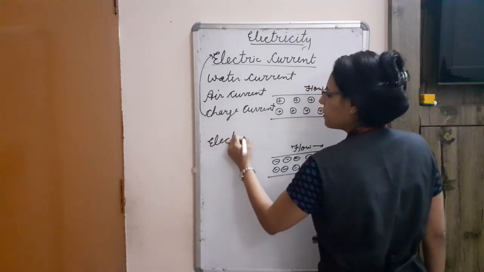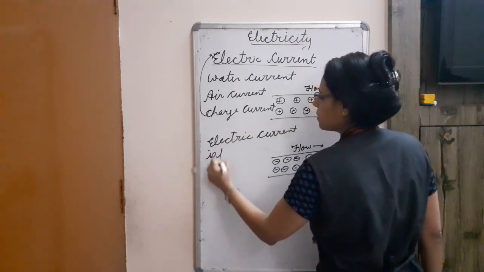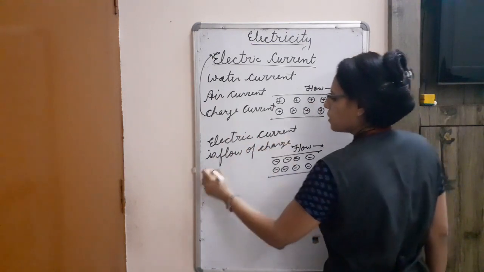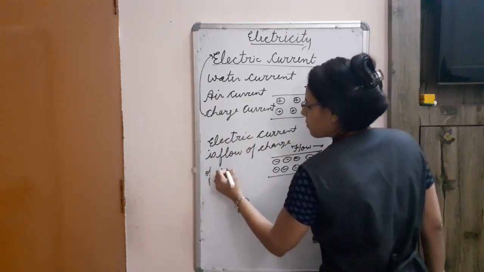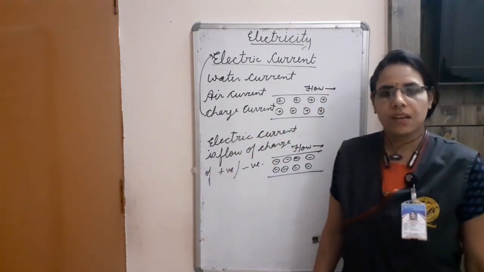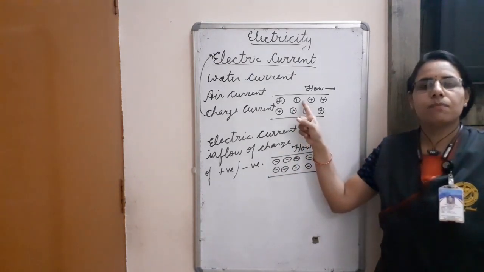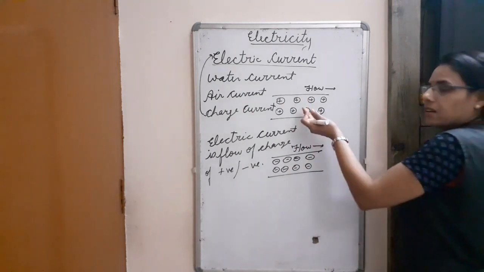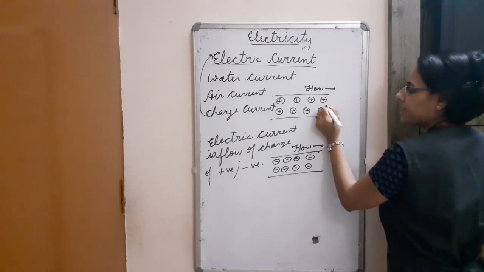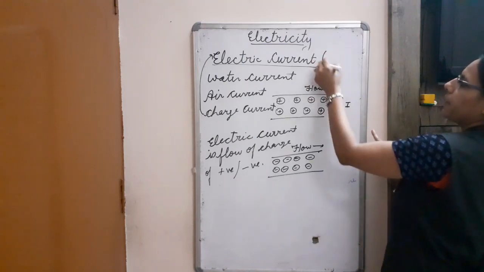So I am writing here, what is electric current? Electric current is the flow of charge of positive charge particles or negative charge particles. Second thing, when we see these positive charge particles flowing in the right side direction, in the same way we are seeing the current, which we symbolize as I, this I.